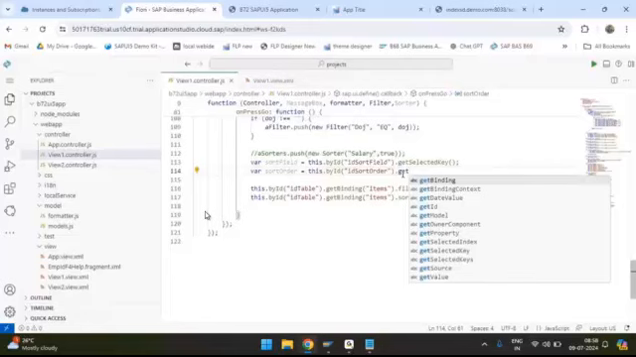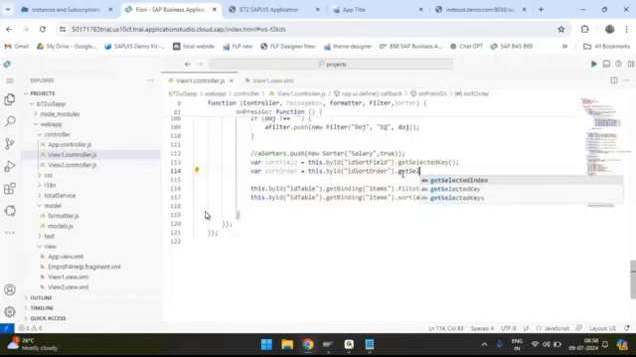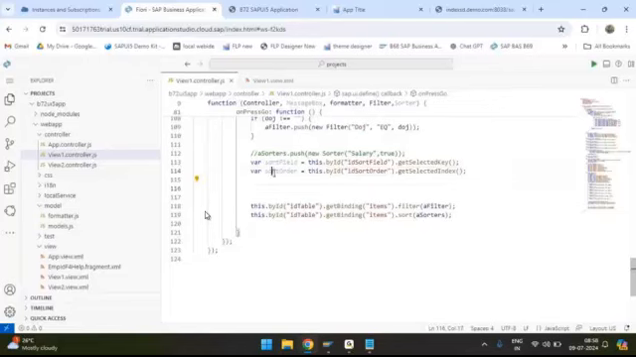Radio button will not give the value. This is something which I specifically pointed out in the multi-value UI element. Index, yeah, index. So you need to write get selected index. Now here you will be getting the index, not the value.